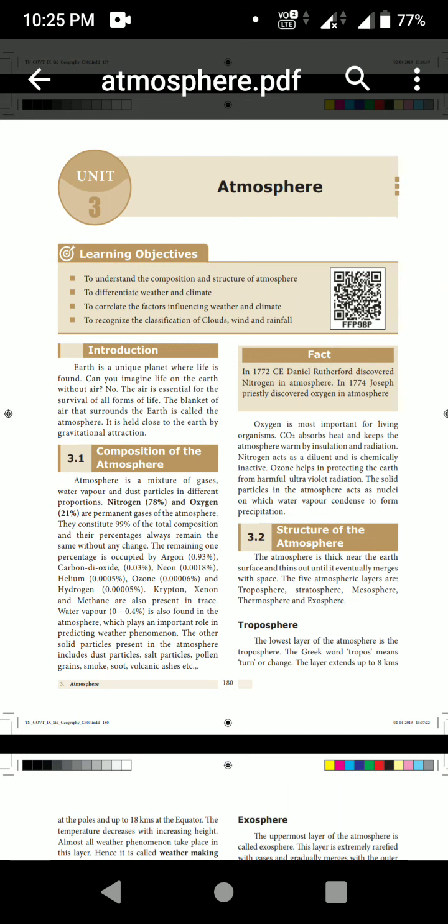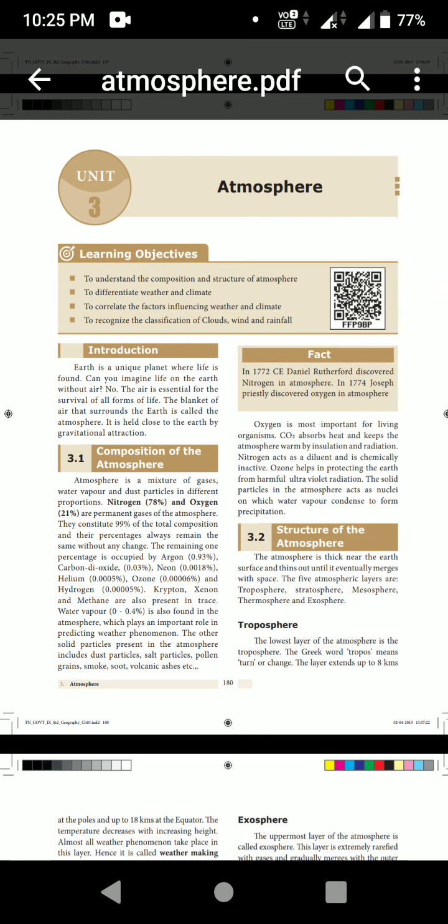Now we can go inside this lesson. What are the objectives? The composition and structure of the atmosphere, differentiating weather and climate, the factors influencing weather and climate, and the classification of clouds, wind and rainfall.